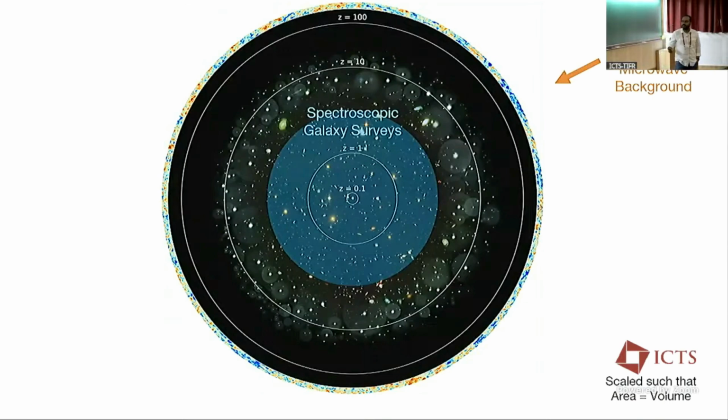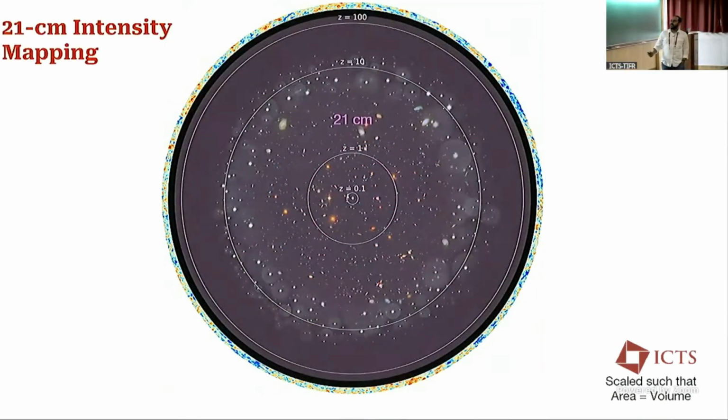So here comes 21 centimeter intensity mapping, where hydrogen is the most abundant element in our universe. It emits the 21 centimeter line. It is a spectral line, so you can do a 3D mapping. You do not need to isolate or resolve individual galaxies. You can make a diffuse map of the sky and then study the power spectrum. If you measure the power spectrum from low redshift to high redshift, you can measure the dark energy also. And at high redshift, this is the only way to probe the intergalactic medium, which low frequency cosmologists are doing.